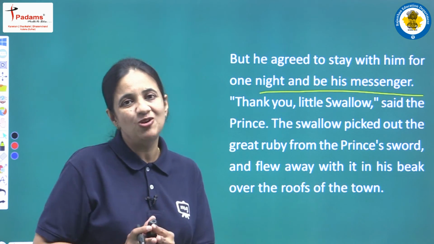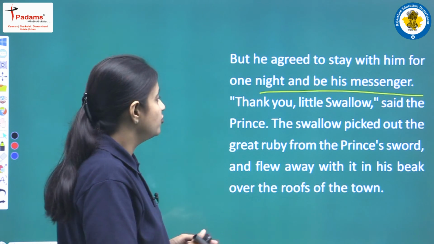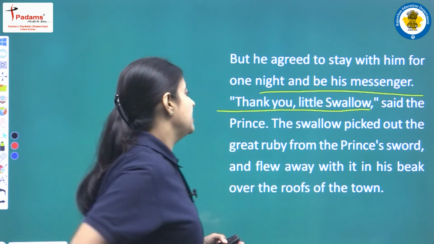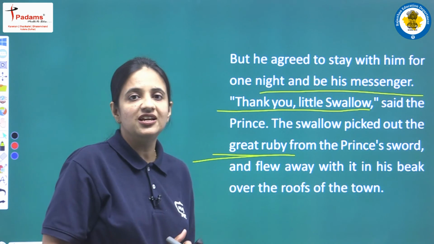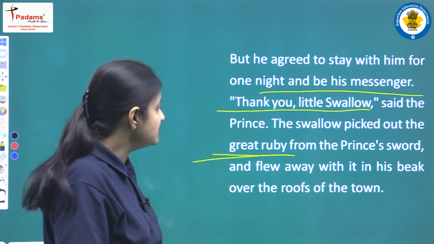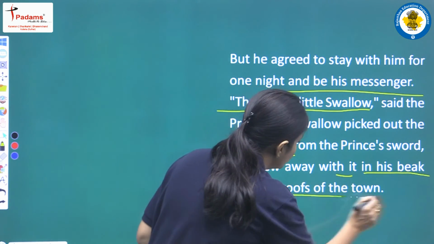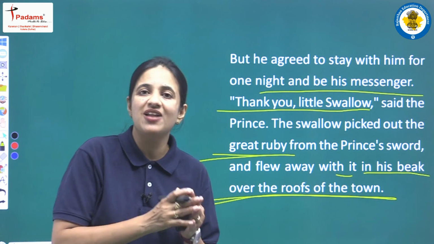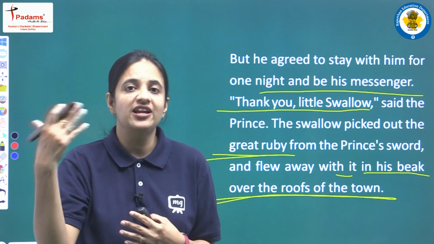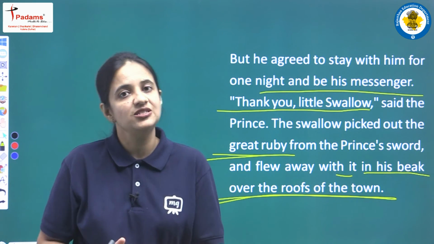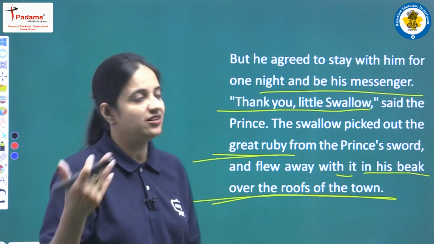So finally, when the swallow was ready to be the messenger of the happy prince, the happy prince first of all thanked the little bird swallow. Next, the little swallow picked out the great ruby that was there on the sword hilt of the prince, and then he flew away with the ruby in his beak over the roofs of the town. So now he is flying away. The ruby was there in his beak, and he was flying to that house where the poor seamstress was. Okay, so he is flying just to give that ruby to that woman.